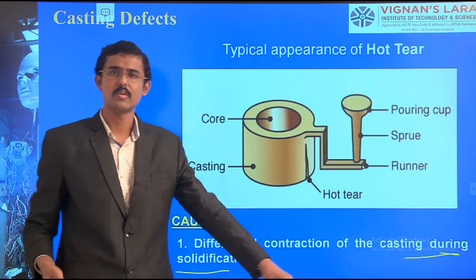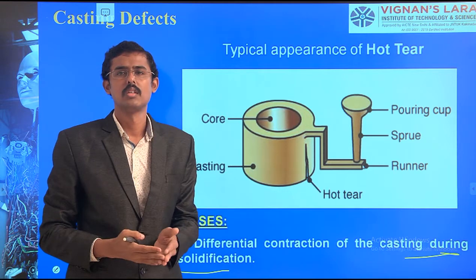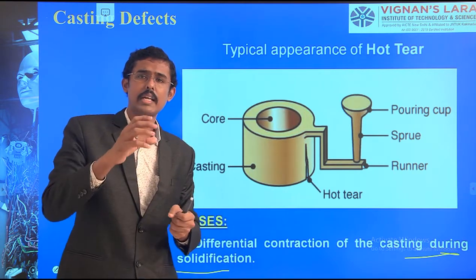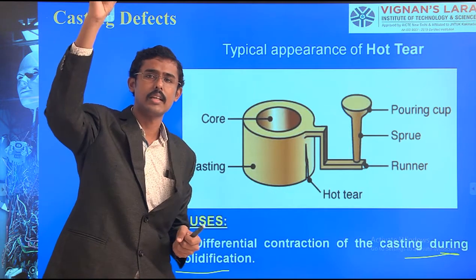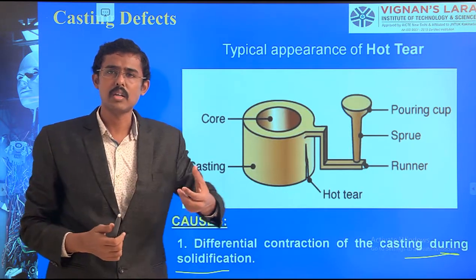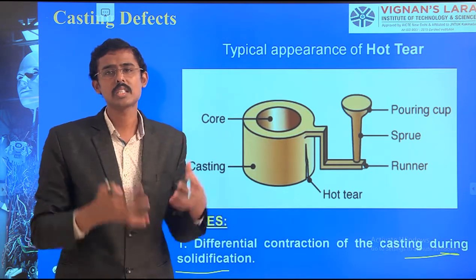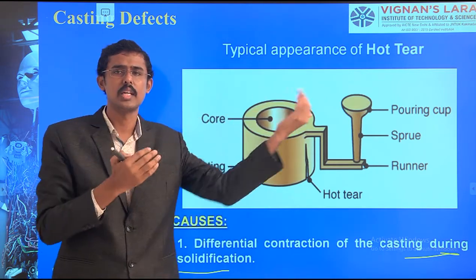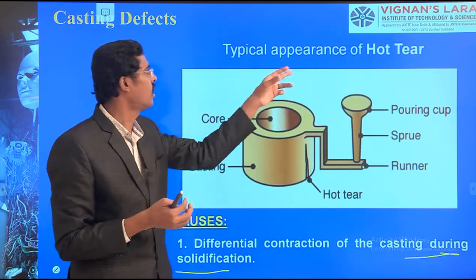In solidification, what happens? We use a long-range alloy system. Then one material, steel, which melts at 1500, and aluminium, which at a lower temperature of 600 will solidify quickly. During this time there is a contraction difference between these two, steel and aluminium. So the difference causes this hot tearing.